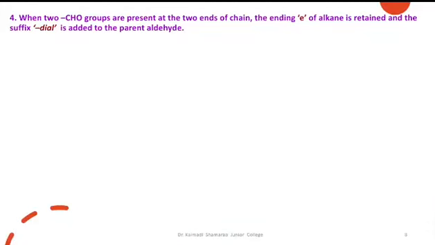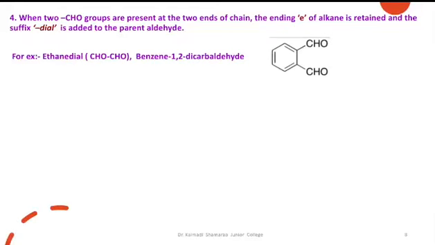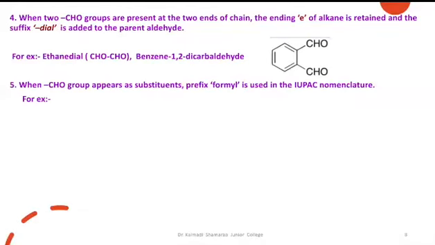When two CHO groups are present at the two ends of the chain, the ending e of the alkane is retained and the suffix dial is added to the parent aldehyde. For example, ethanedial, benzene-1,2-dicarbaldehyde. When the CHO group appears as a substituent, the prefix formyl is used in the IUPAC nomenclature. For example, 2-formylbenzoic acid.